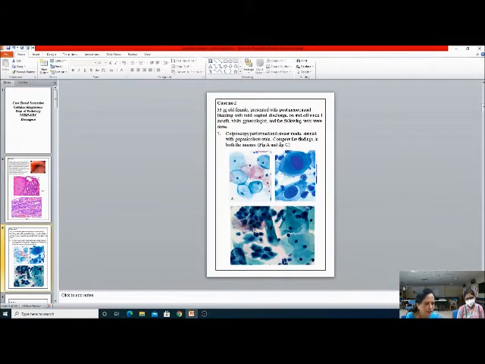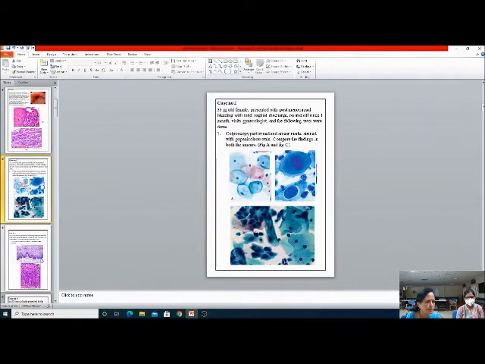Similarly, another smear showing increased crowding of the cells and variation in the nuclear size very well seen, and how the normal epithelial cells are changing. So we wanted them to appreciate the morphological features of dysplasia here, and correlate this with the clinical findings. Very nice. There was one cytology and one biopsy of the same patient.